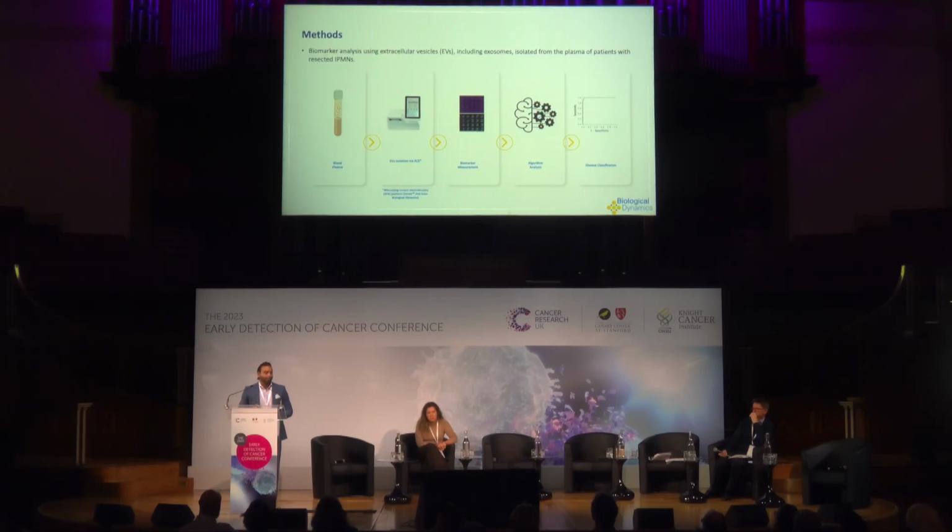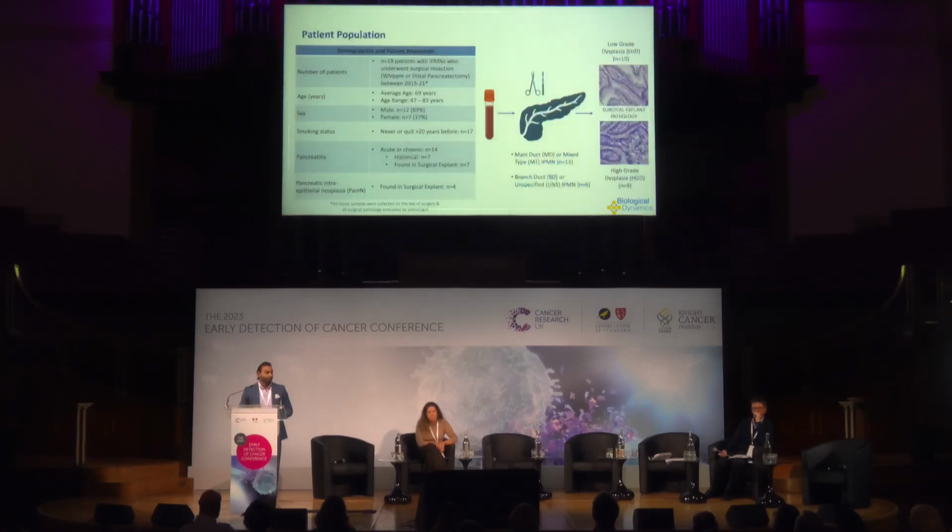ACE is alternating current electrokinetics, which is found to be far superior to the gold standard of ultracentrifugation for isolating exosomes. Then we can measure these biomarkers and quantify them through a multiplex ELISA, and then through a machine learning algorithm, produce a disease classification or ROC curve.